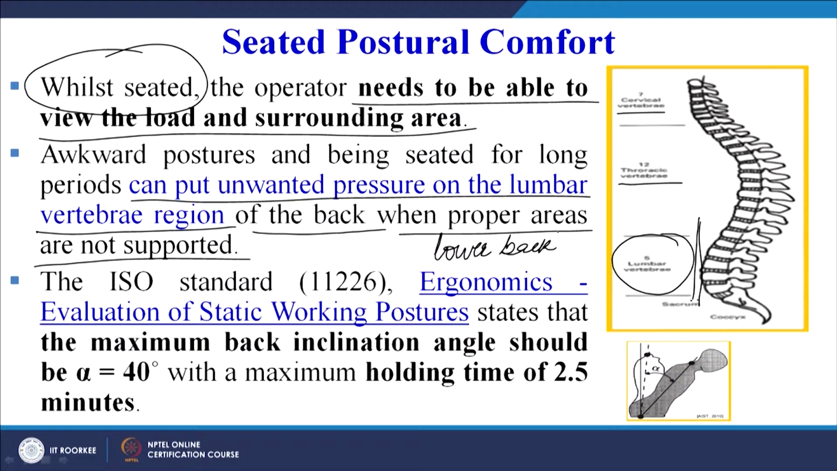The ISO standard 11226, ergonomics evaluation of static working posture, states that the maximum back inclination angle should be alpha equal to 40 degrees, which is given in this diagram. This is alpha, with a maximum holding time of 2.5 minutes. So we must ensure that when we are in a tilted position, at a back inclination angle of maybe 40 degrees, we must not stay in that position beyond 2.5 minutes in order to be safe, in order to be healthy.